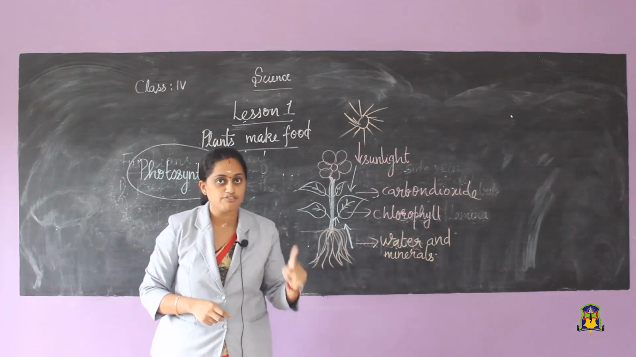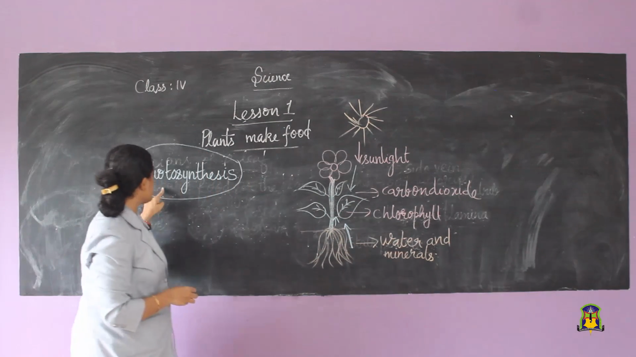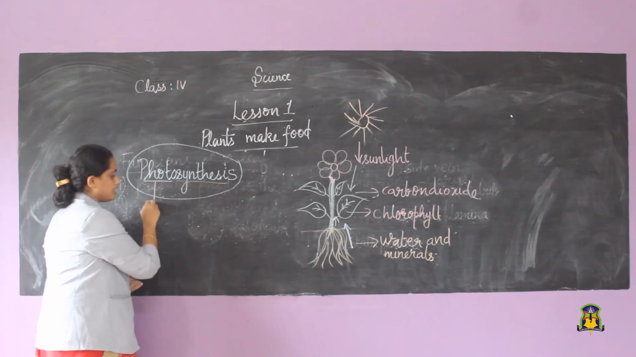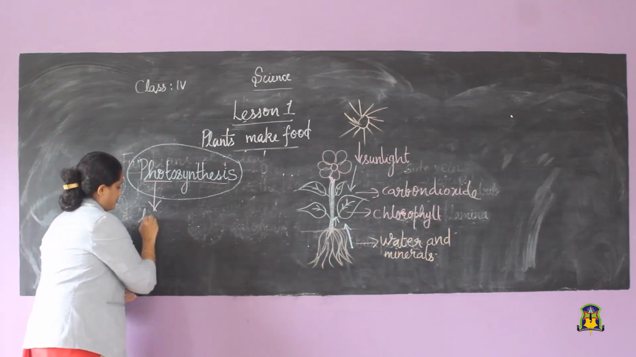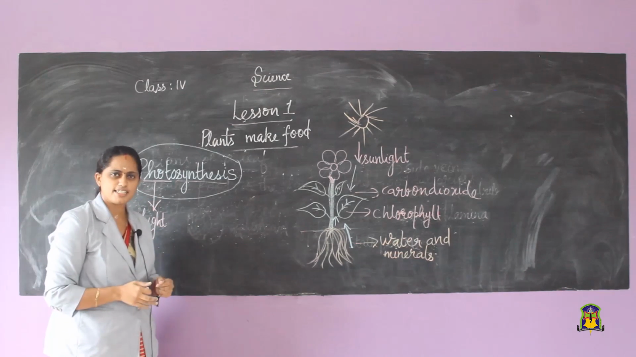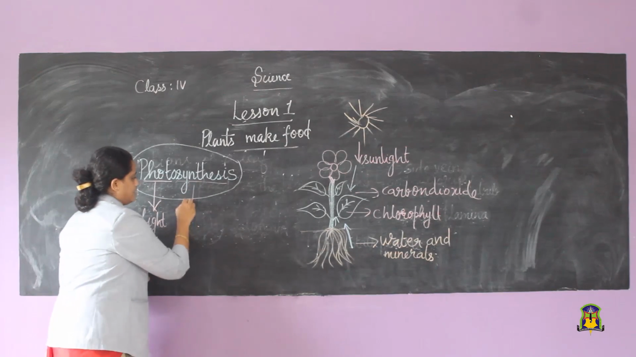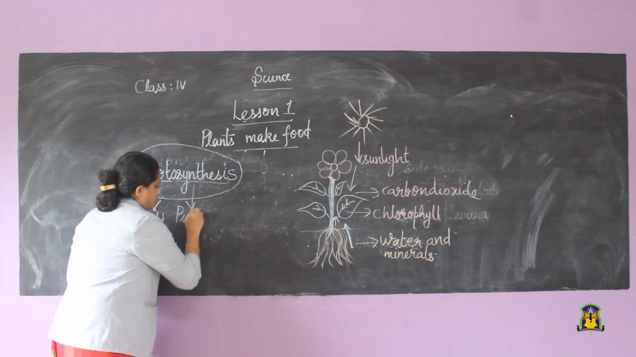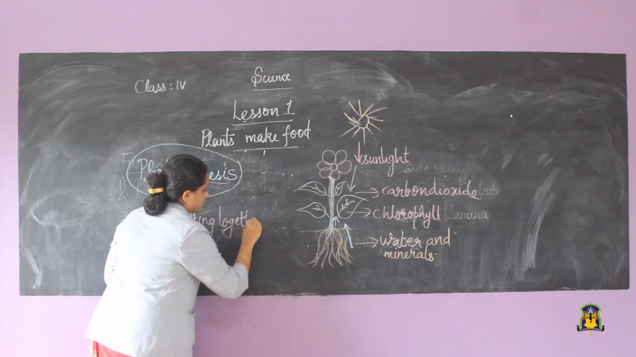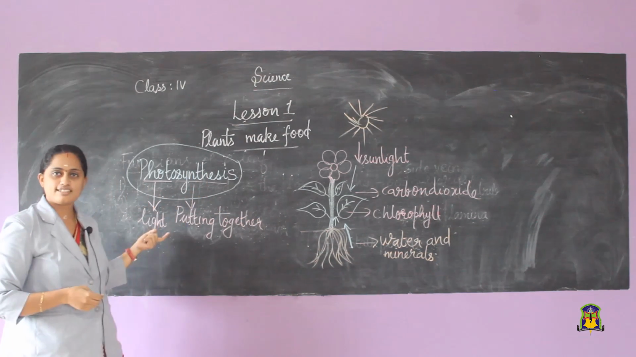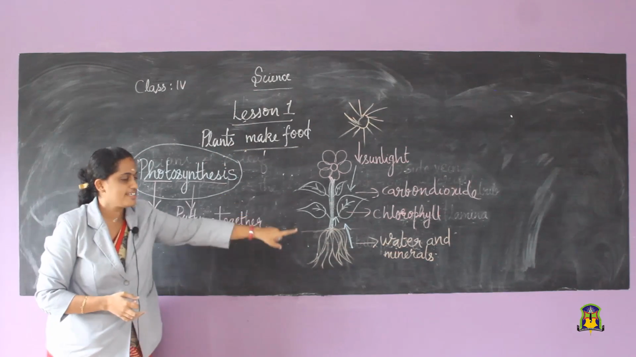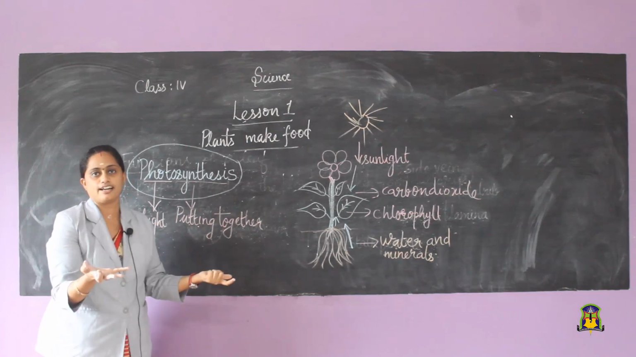Clear about the process of photosynthesis? Children, this photosynthesis, see, two words are there. Photosynthesis. The meaning of photo is light. Synthesis means putting together. It's very easy to understand from the two words, isn't it? In the presence of light, all these things are put together to prepare the food.